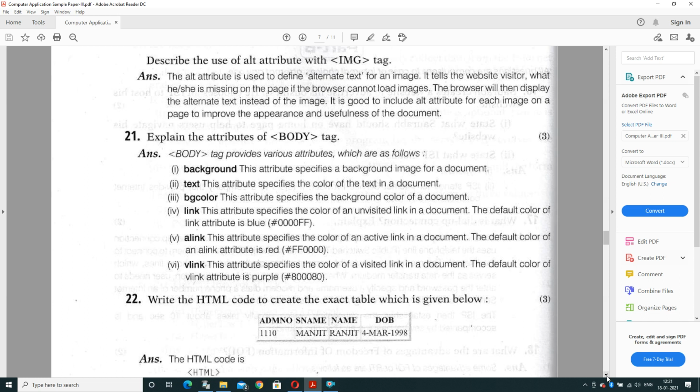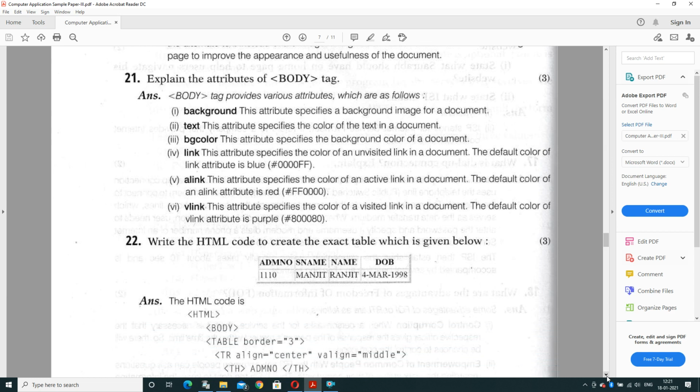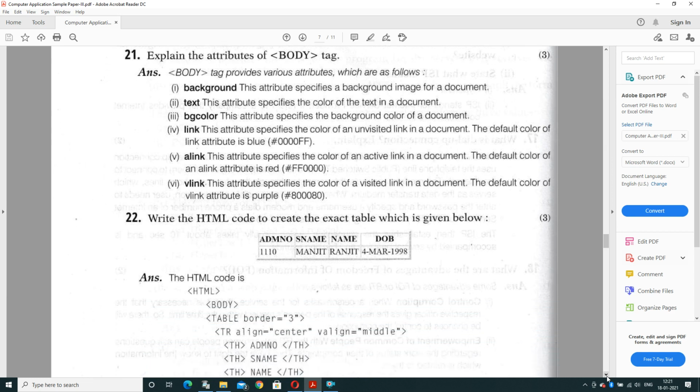Question number 21. Explain the attributes of the body tag. Body contains multiple attributes. Some we are discussing here, like background, text, bgcolor, link, vlink. Background is to specify the background image for a document, and bgcolor is to specify the background color of a document. Out of bgcolor and background, only one will be accessible at one time. Either the background image or bgcolor will be selected. By default the attribute that will work is bgcolor. Priority will be for bgcolor.